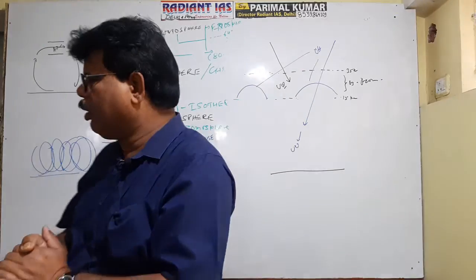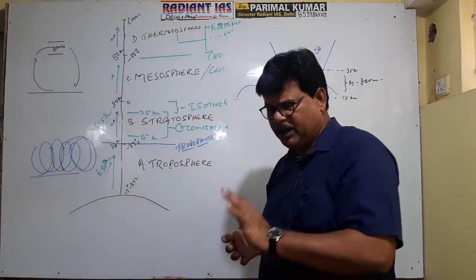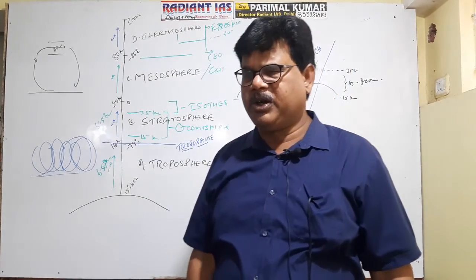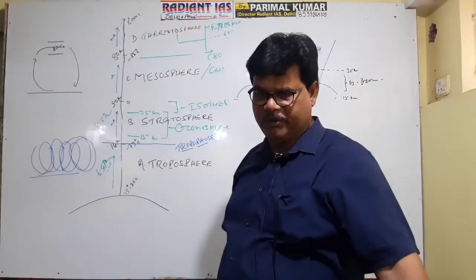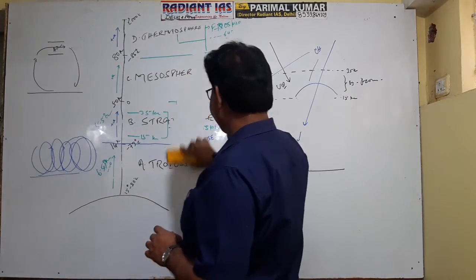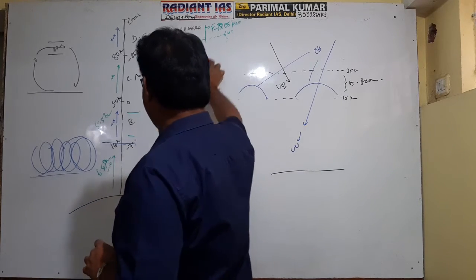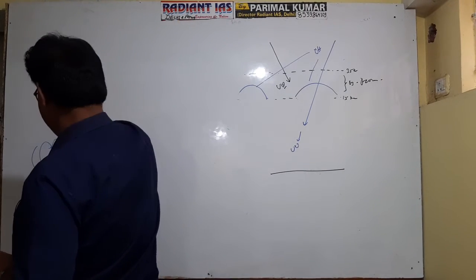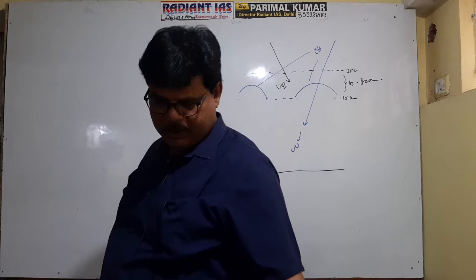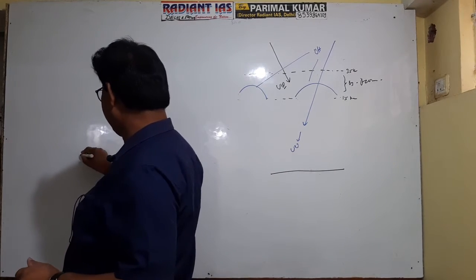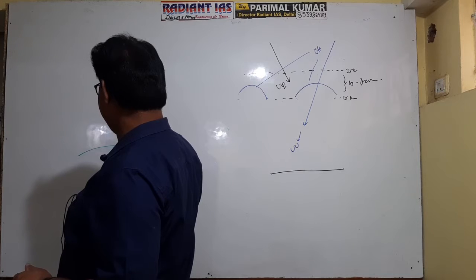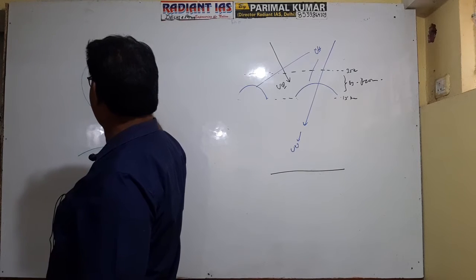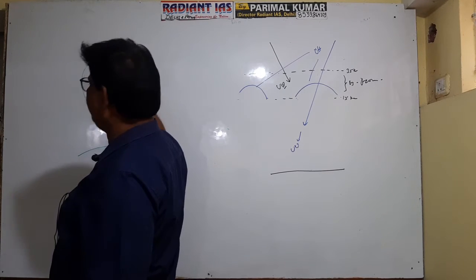So what is the actual position? As far as ozone is concerned, the formation and destruction of ozone is a common phenomenon. The chemical formula of ozone is O3. During atmospheric circulation, suppose ozone remains here, O3 remains here, and it reaches a height of 60 to 80 kilometers. 60 to 80 kilometers, it is clear, na?